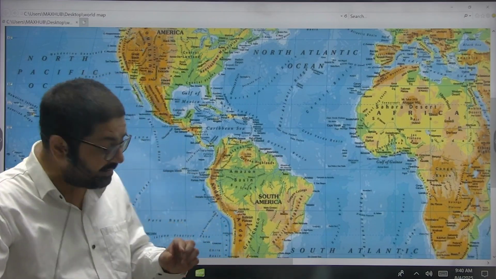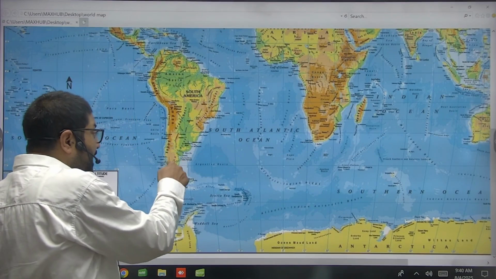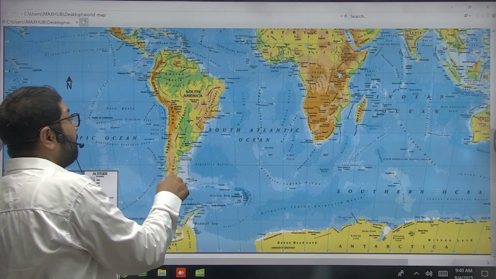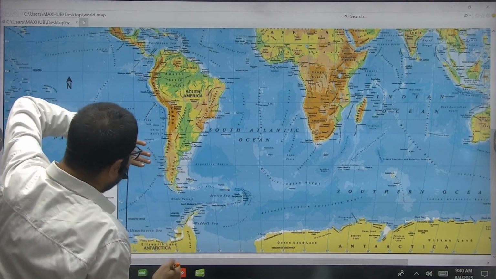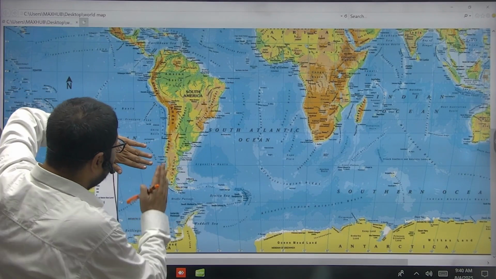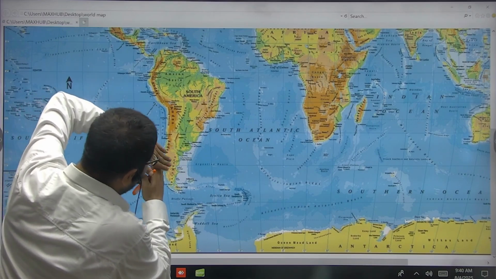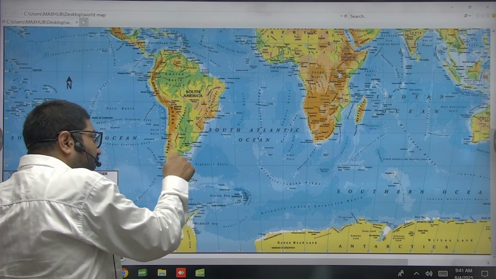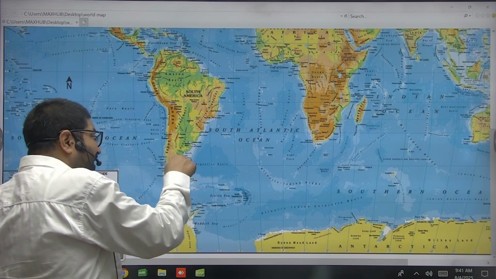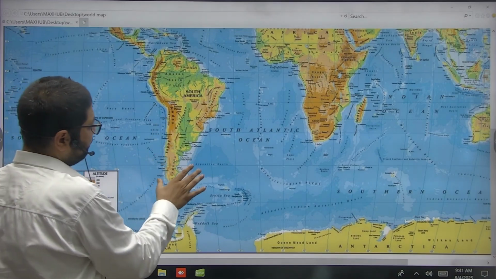Yes, in the southern part, this Patagonia plateau is a desert because it lies on the leeward side of the westerly winds. Westerly winds blowing here have their moisture precipitated by the Andes range, and on the leeward side, when they descend down, they are devoid of moisture. Patagonia is a desert because of the rain shadow effect of the Andes mountain.